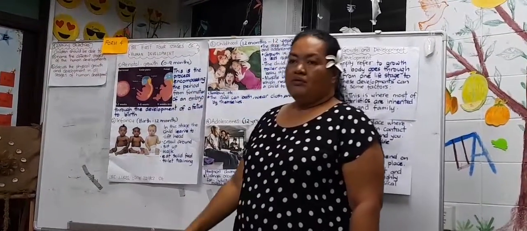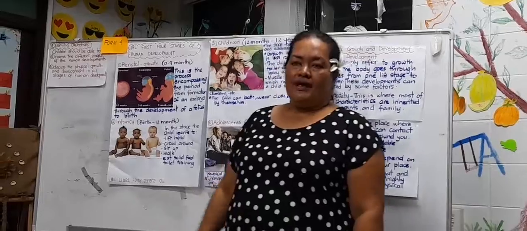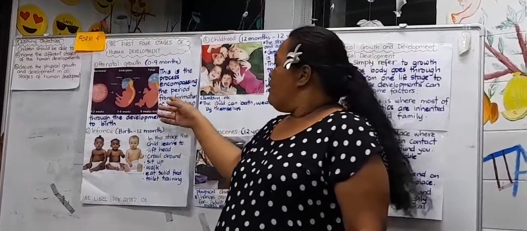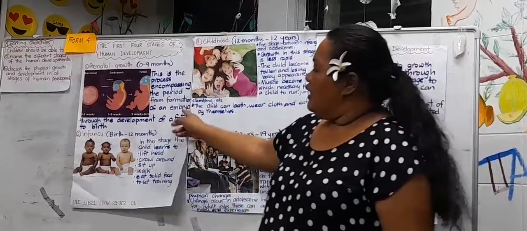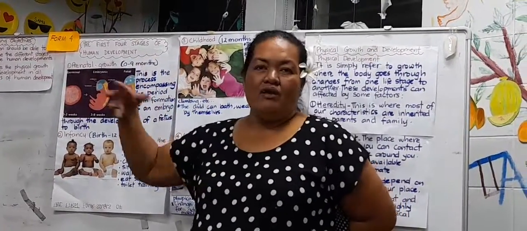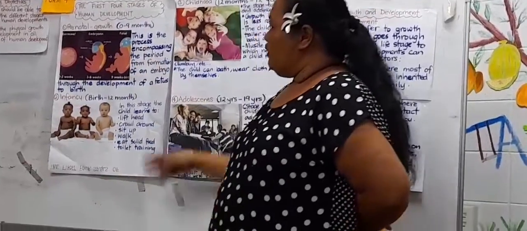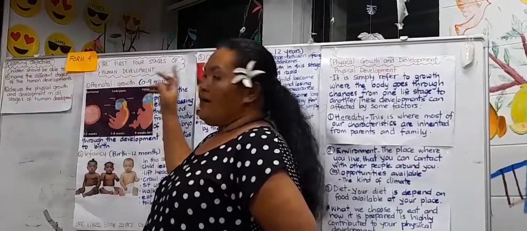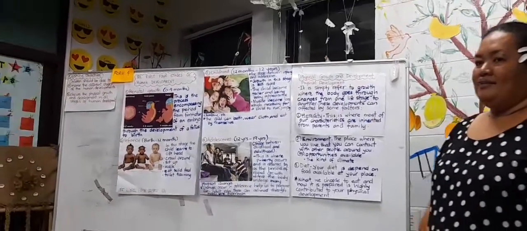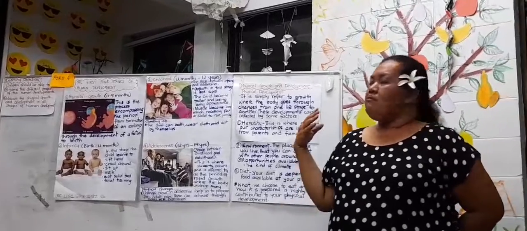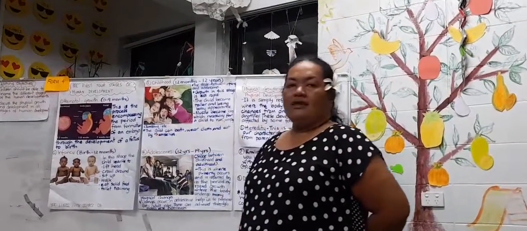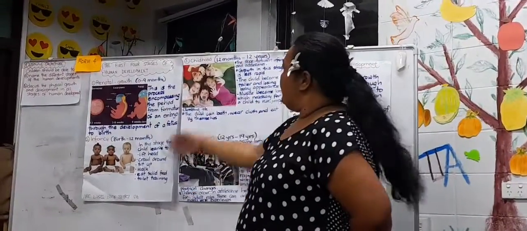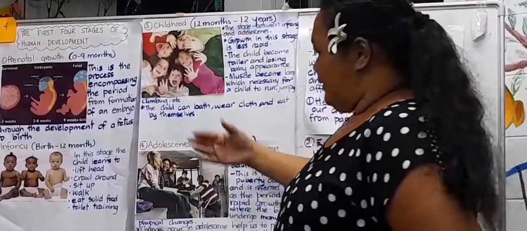Prenatal growth is from 0 to 9 months. This is the process encompassing the period from the formation of an embryo. This is the start of the life of a baby. That will cover 3 stages: germinal, embryonic, and fetal. The second question is, name the 4 stages of human development. As we covered today: prenatal growth, infancy, childhood, and adolescence.